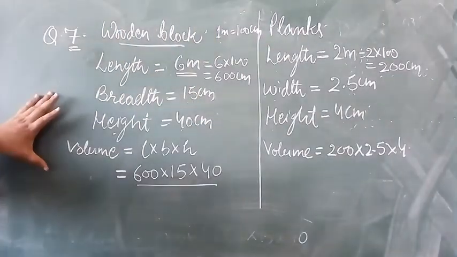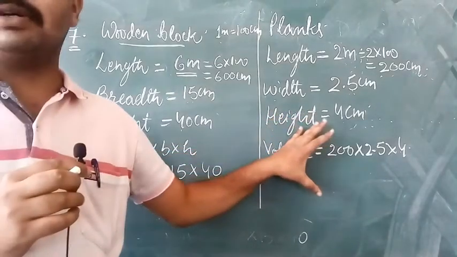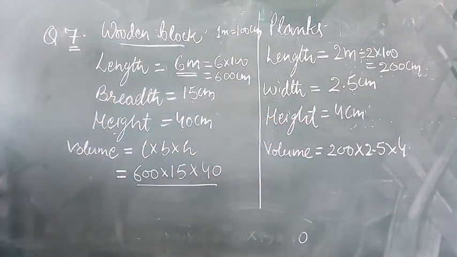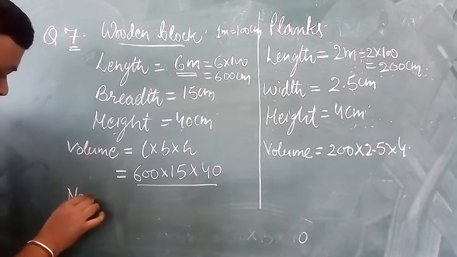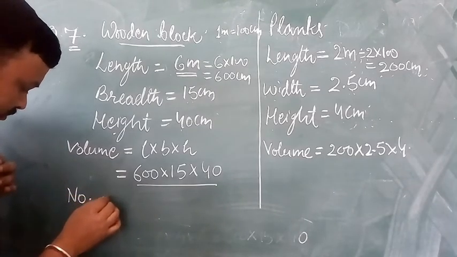Now the volume of block will be cut into planks. So we have to divide volume of block by the volume of planks.